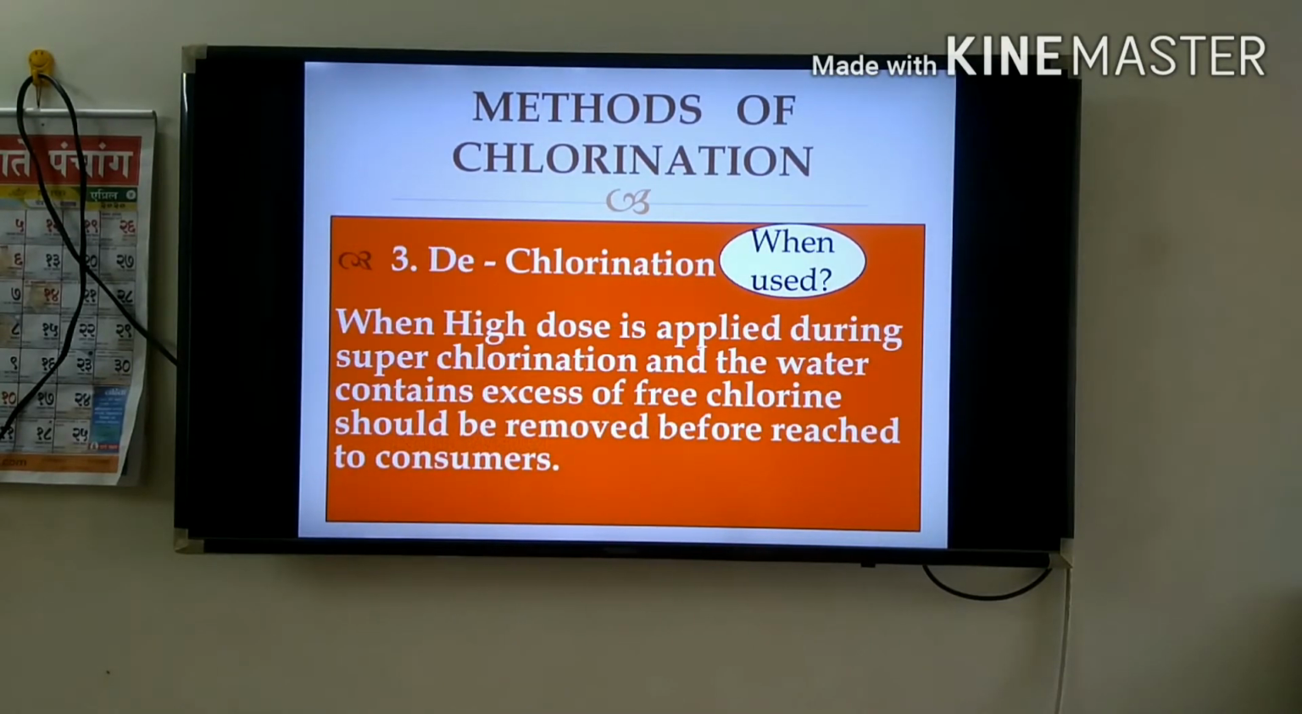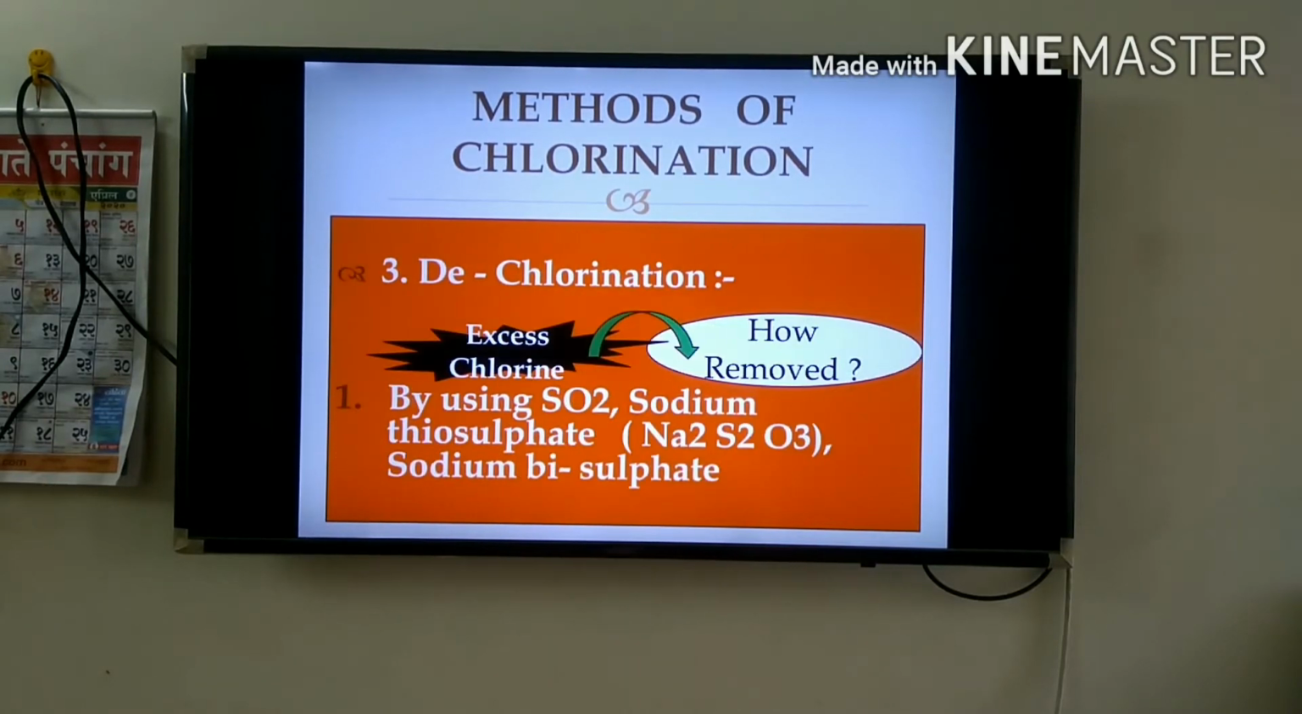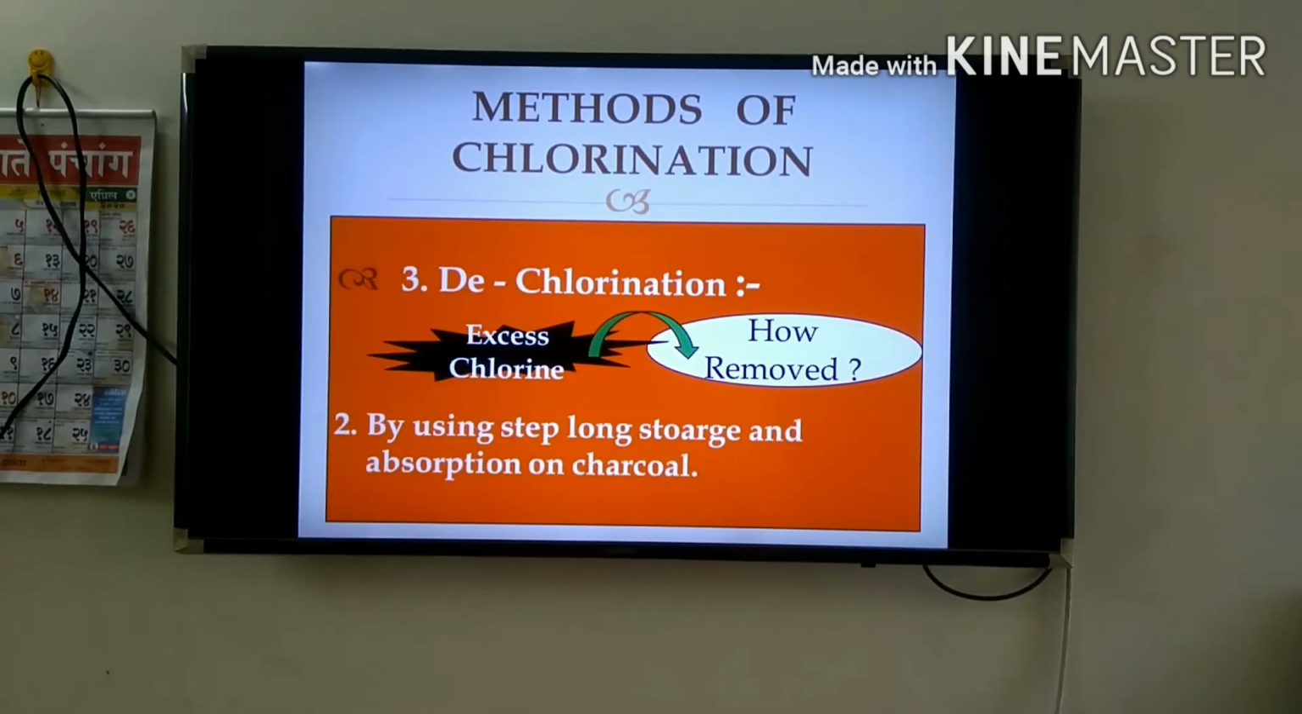Third, dechlorination. When a high dose is applied during superchlorination, the water contains excess chlorine, which should be removed before it reaches the consumers. It is removed by using SO2, sodium thiosulfate, that is Na2S2O3, and sodium bisulfite. Excess chlorine is also removed by long storage and absorption on charcoal.